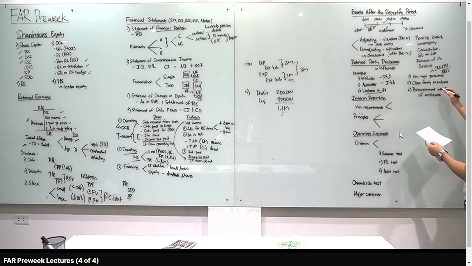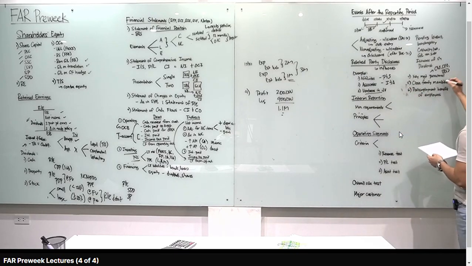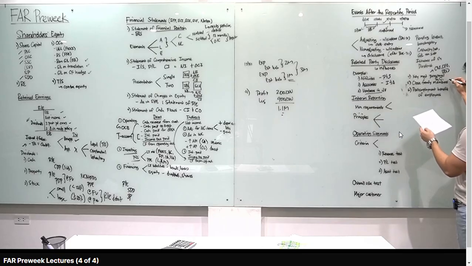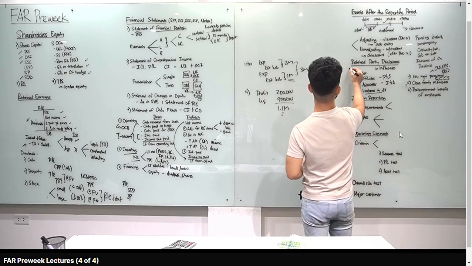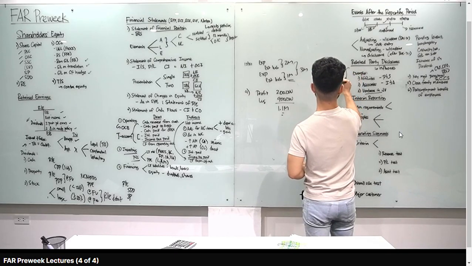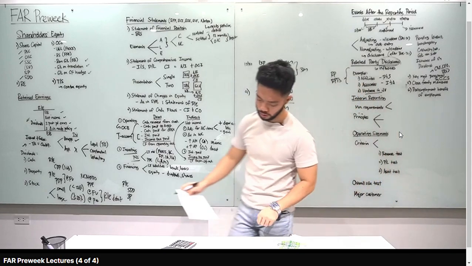Close family members, nagbigay na examples sa close family members. So, ano yung mga close family members? Spouse, children, and children's spouse. Okay? So, ulitin ko, close family members, examples sa standard spouse, children, and children's spouse. Post-employment benefits of employees, consider din siya as related party. Okay? So, lahat ng related parties and related party transactions, kailangan natin i-disclose. Yun lang yung point of related party disclosures.